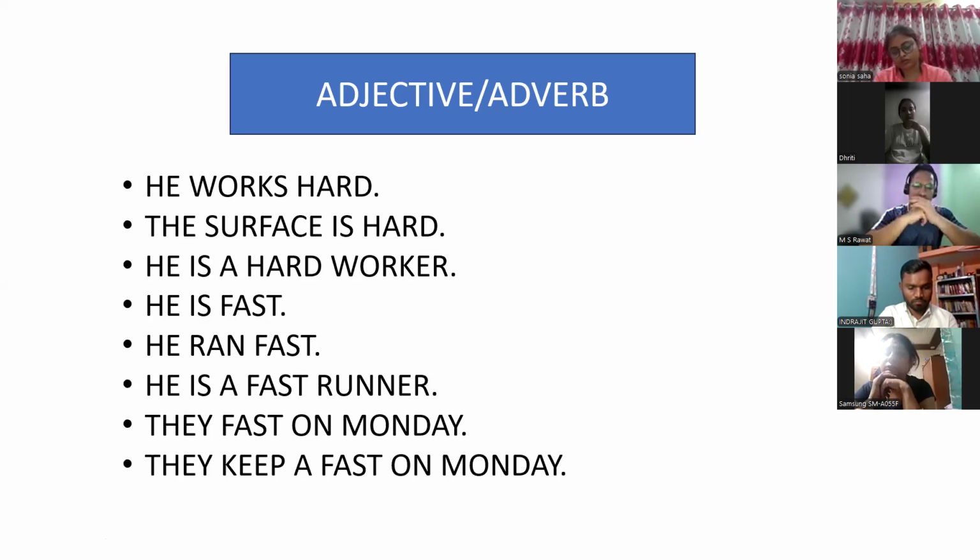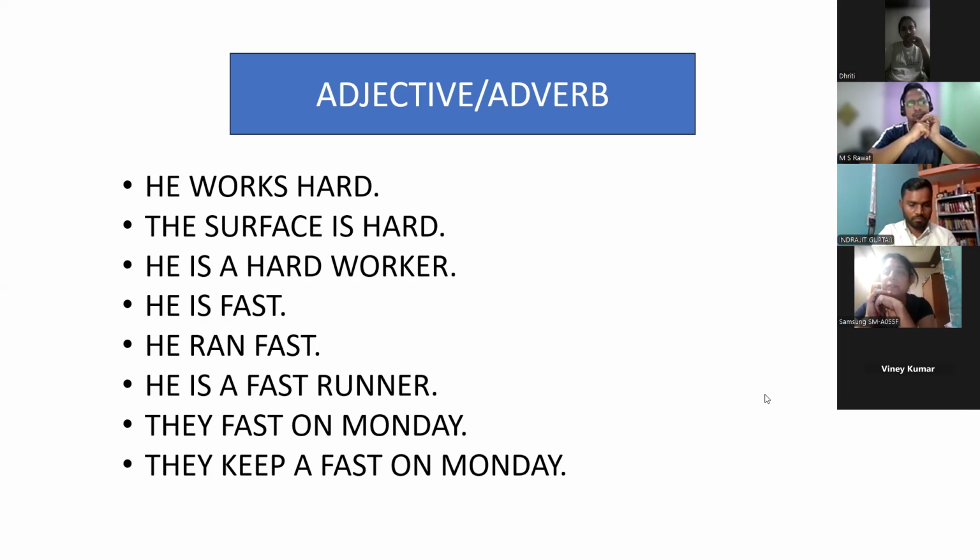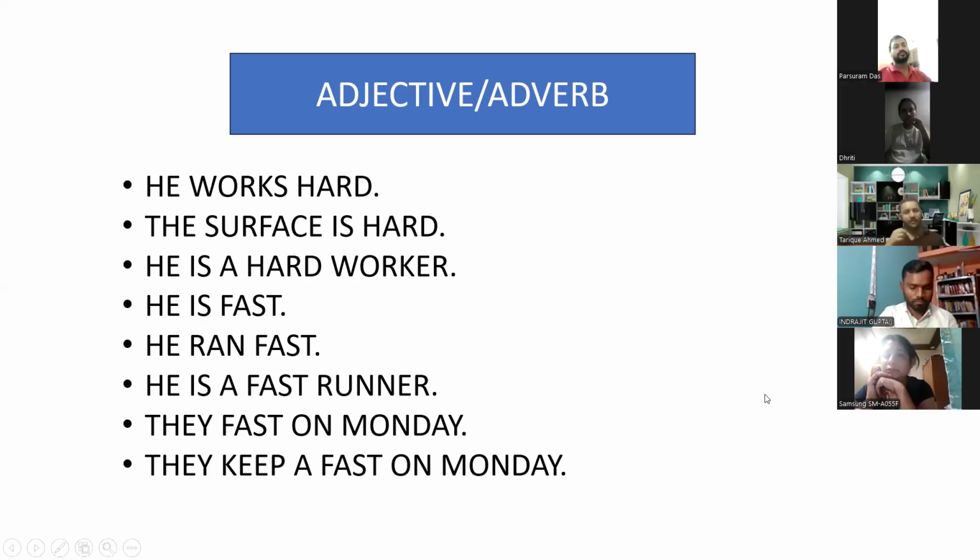He is a hard worker. What is hard in this sentence? Adjective. Because worker is a noun. See, an article has come. After an article, if two words are coming, the first word should be the adjective and the second word should be the noun.